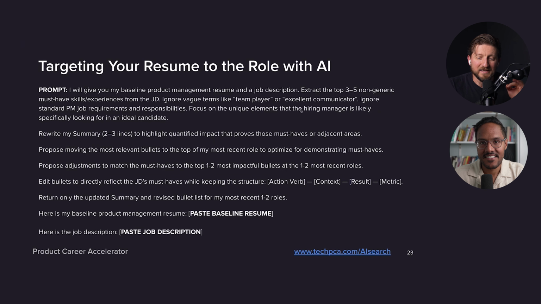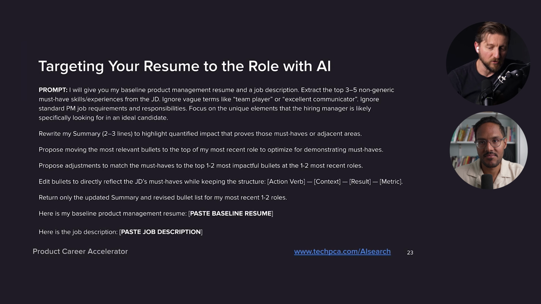So get rid of, ignore team player, excellent communicator, ignore standard PM job requirements, responsibilities. Focus on unique elements that the hiring manager is likely specifically looking for in an ideal candidate. Rewrite my summary. That's our focus, to highlight quantified impact that proves those must-haves or adjacent areas.